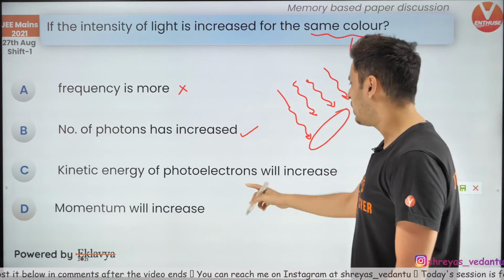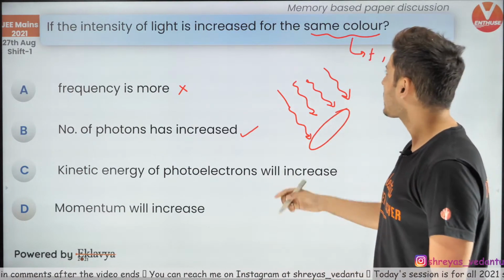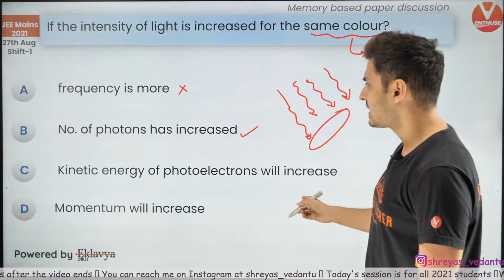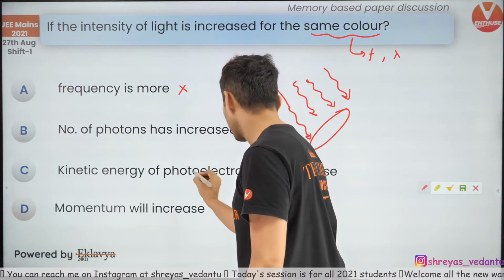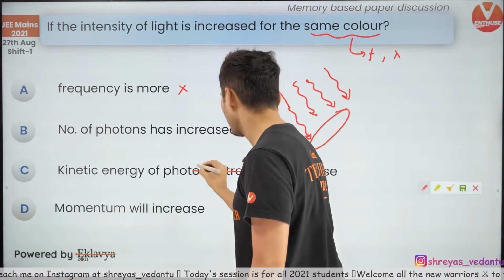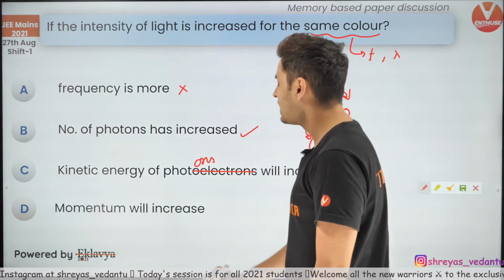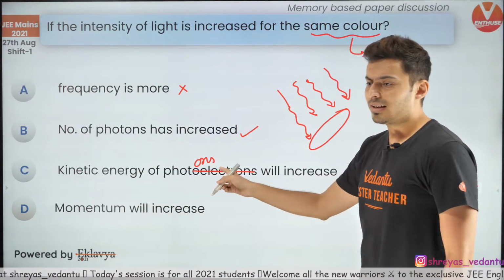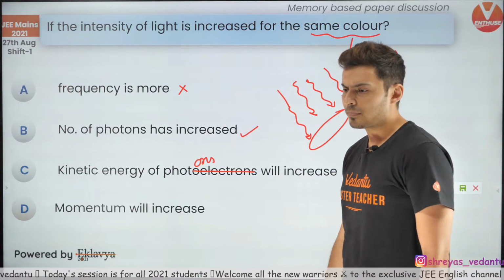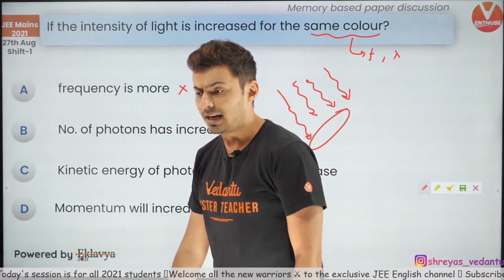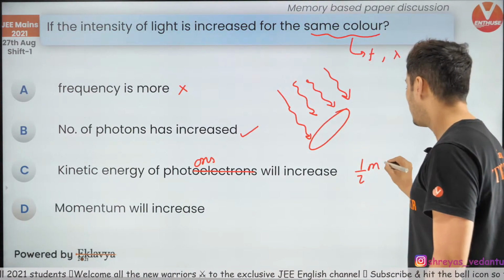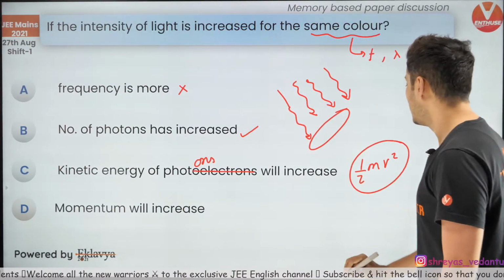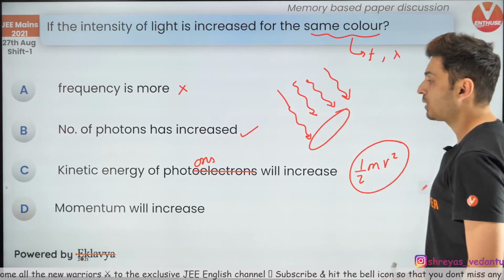Kinetic energy of the photoelectron will increase. Well, I think this was kinetic energy of photons, it should not be photoelectrons. Photons will increase. Now I cannot write kinetic energy in the same way. I write kinetic energy for a particle, I cannot just write half mv square for a photon.